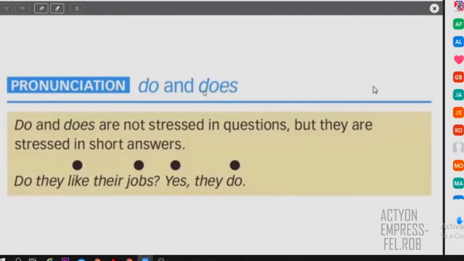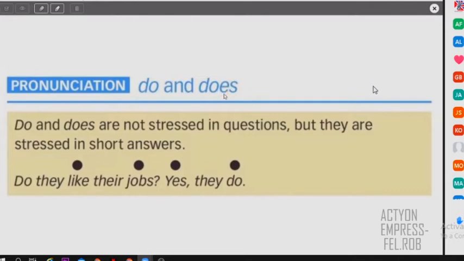First, the pronunciation of this word is only "do." That's it. And in this case, the pronunciation is similar, so you say "dəz." So remember, do, dəz, right?